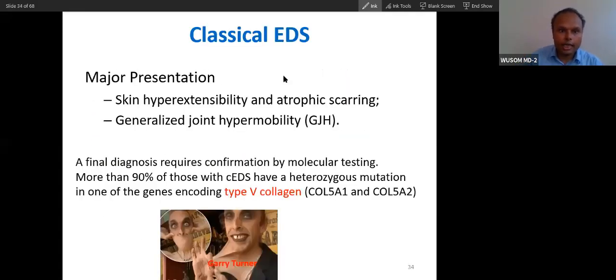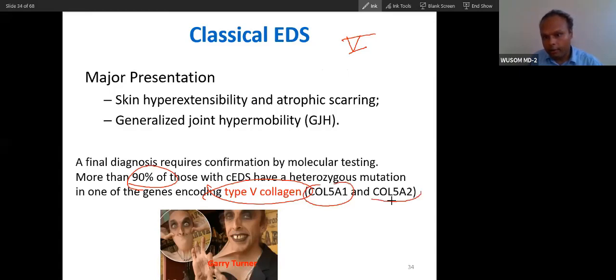Now, classical EDS, you already know, it is because of type 5 collagen. So, no need to explain it again. You can see type 5 collagen and 90% is classical. So it is a defect in type 5A1 and type 5A2 collagen. Two types of genes are again here. So what is the main presentation?